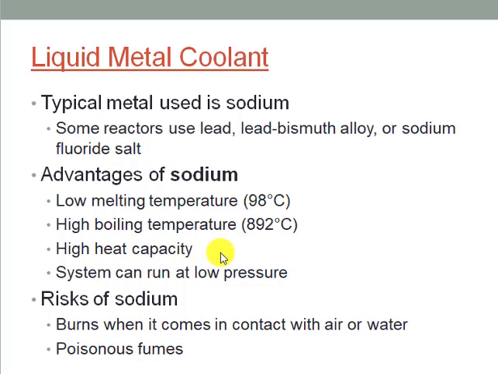Higher heat capacity is the third advantage, so that we can efficiently transfer the heat from primary to secondary and secondary to the water cycle. The fourth major advantage is that the system can run at lower pressure because of the liquid sodium.